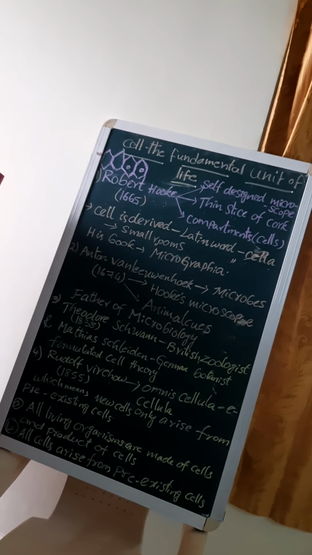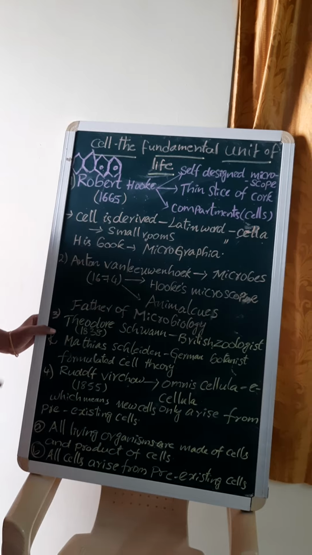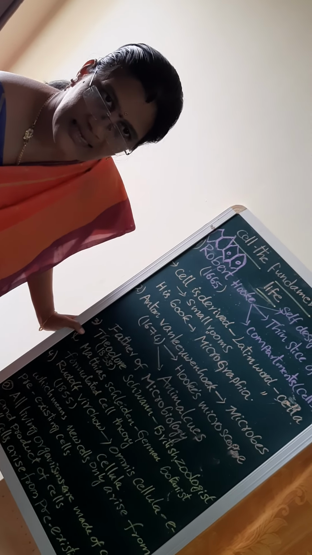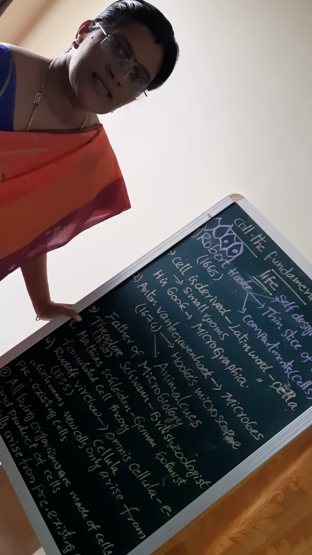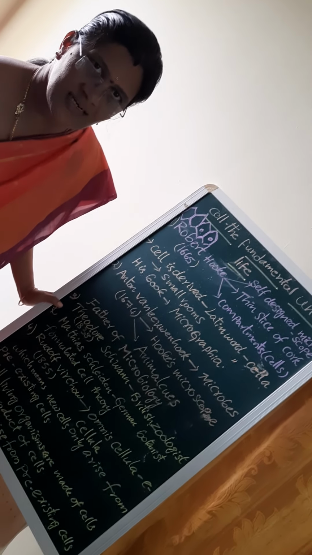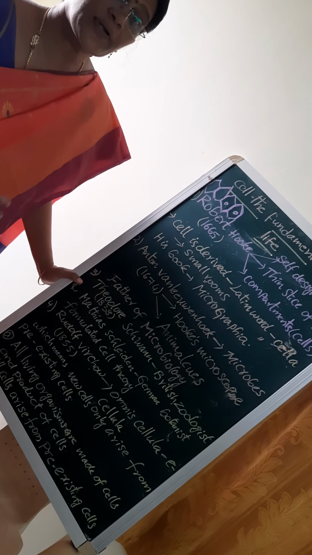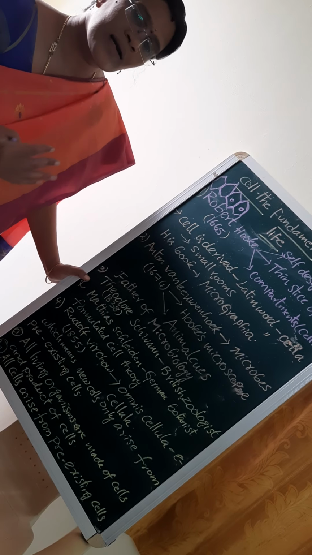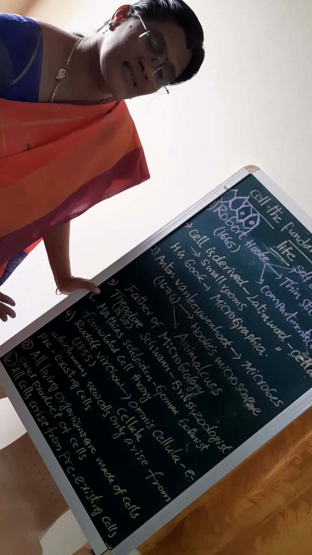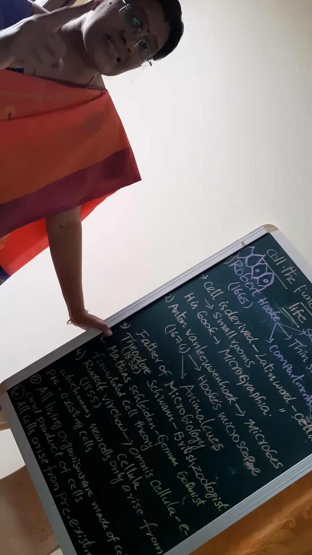Yes, once listen here, students. I told you about the cell theory. Who discovered cell theory? Cell theory was discovered by Schleiden and Schwann, a botanist and a zoologist. So what does the modern cell theory state?